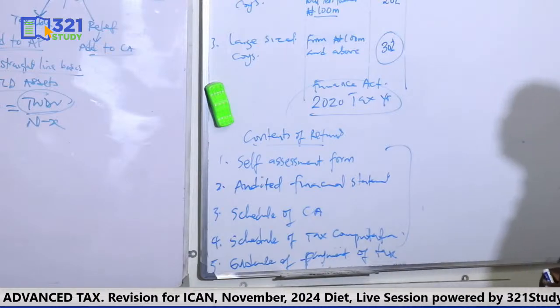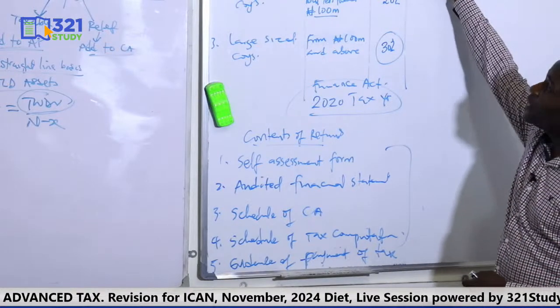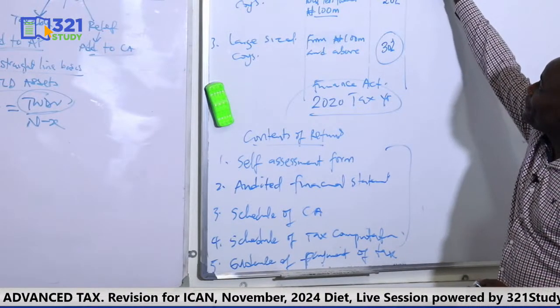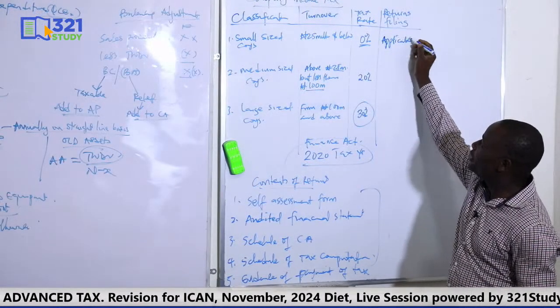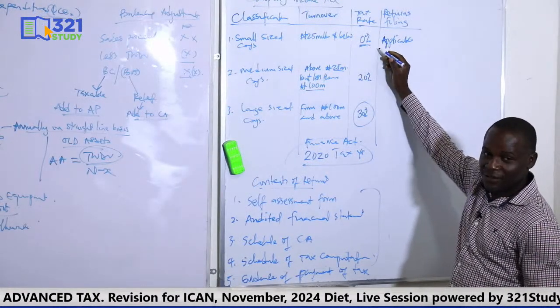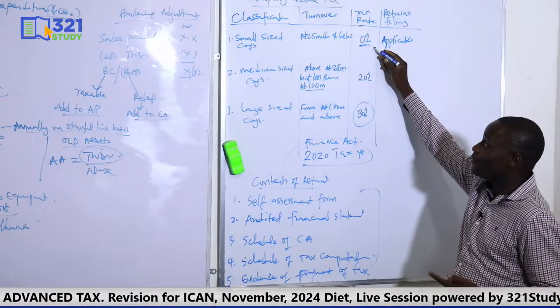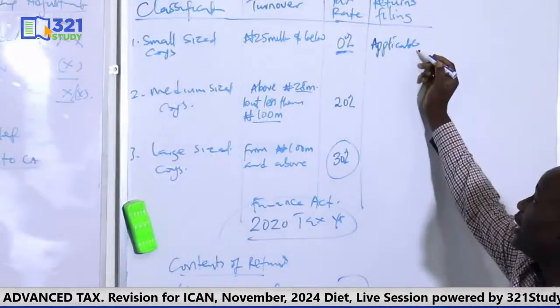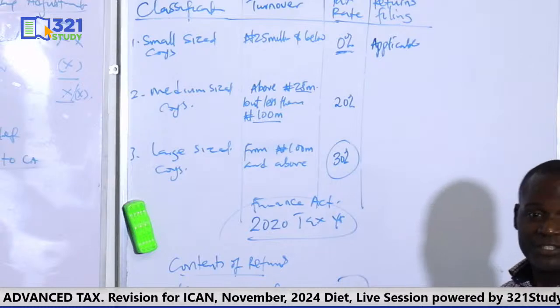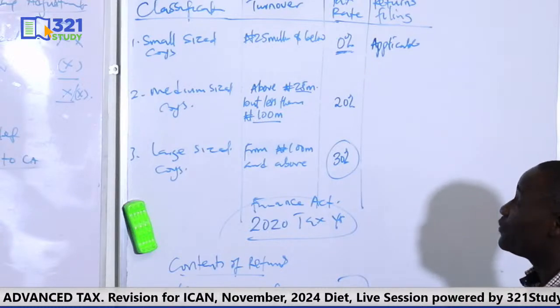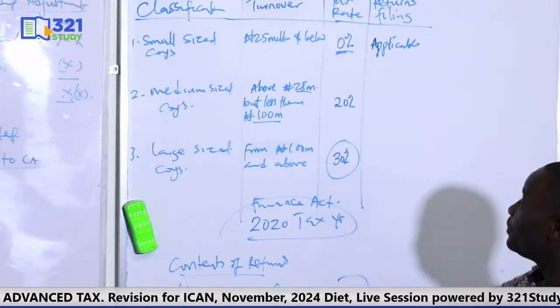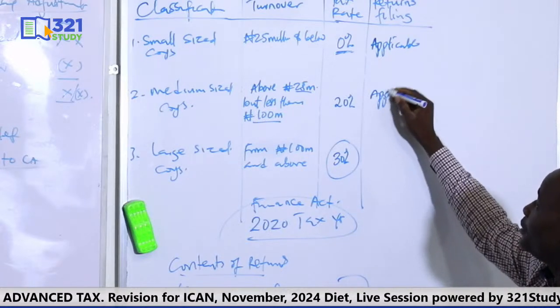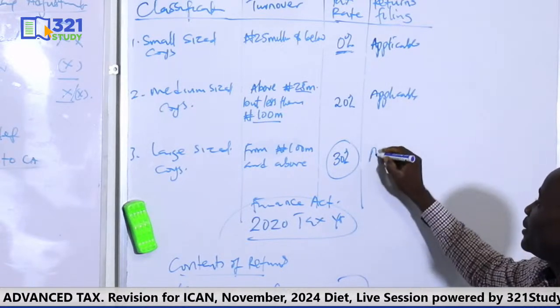the failure continues. Now, is a small company expected to file returns? Yes. It's applicable. They must file it. So that a small company starts at 0%, in other words, that a small company is exempted from tax does not mean it is exempted from filing returns. So exemption from tax is not exemption from returns filing. Are we together? So returns is also applicable to small company, is applicable to medium, and is applicable to large company.